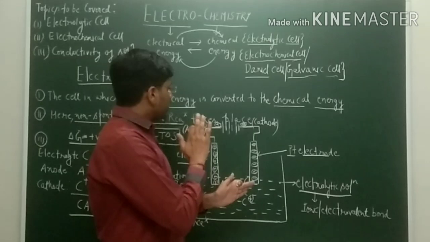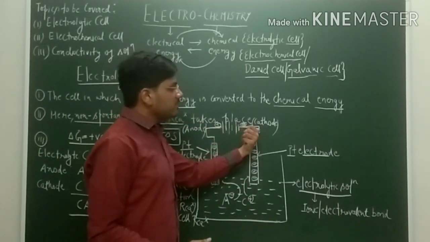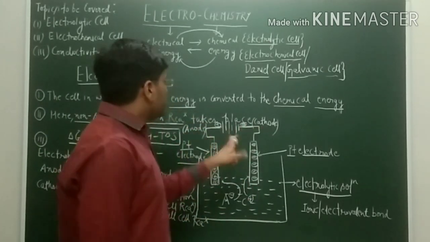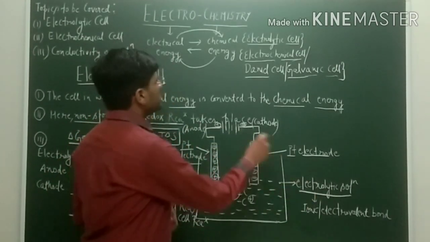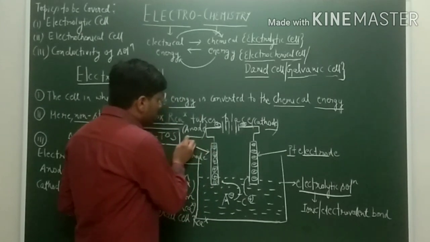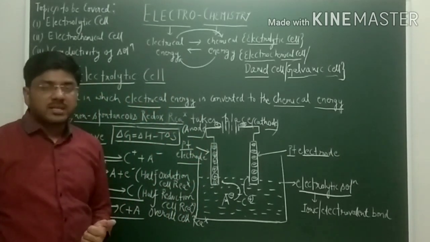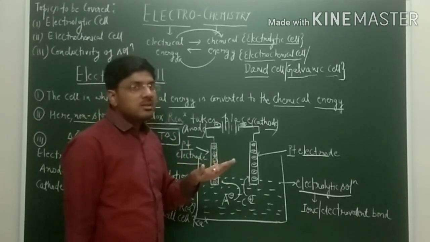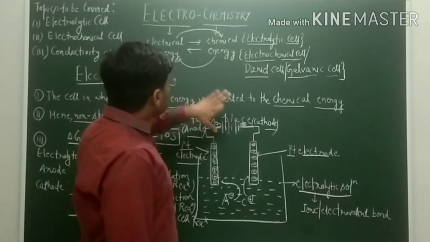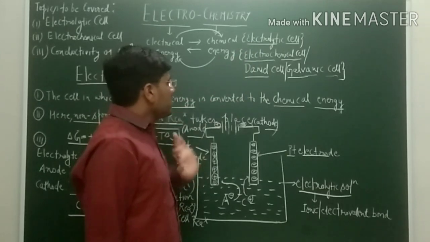That means anode becomes negative and cathode becomes positive. But the basic idea is that at the cathode reduction always takes place, and at the anode oxidation always takes place. This we have to remember. This fact will not change whether it is an electrochemical cell or an electrolytic cell.